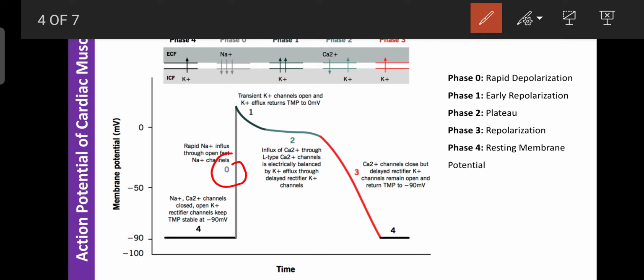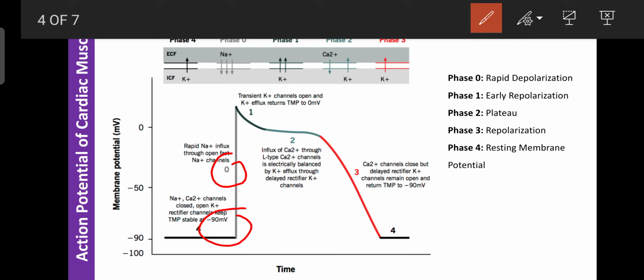Actually, the resting potential in the cardiac muscle is minus 90 millivolts. When the action potential reaches the threshold, the sodium channels open, and the sodium enters and accumulates in the cardiac cells or the SA node. That condition is known as rapid depolarization.